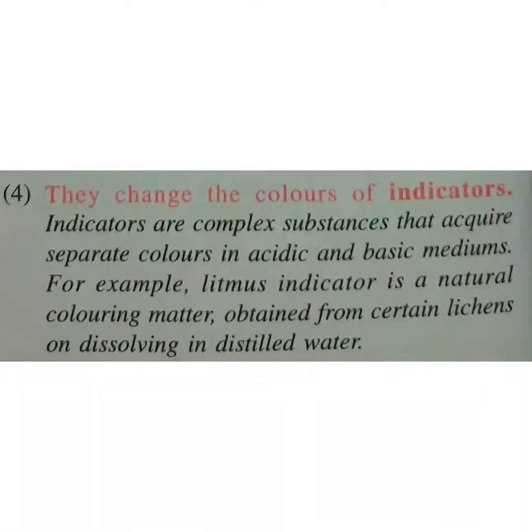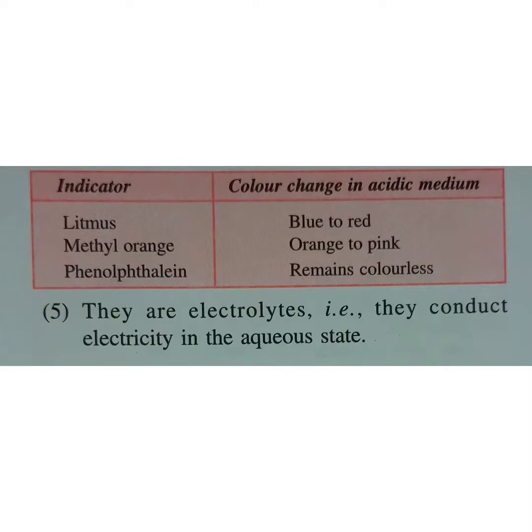So there are these indicators that with the change in color specify what type of medium it is. So generally one physical property what we need to know is that the acid will change the color of the indicator. Now we'll see in the next slide how. Okay, here in this screen we see some of the indicators and the color changes in acidic medium.